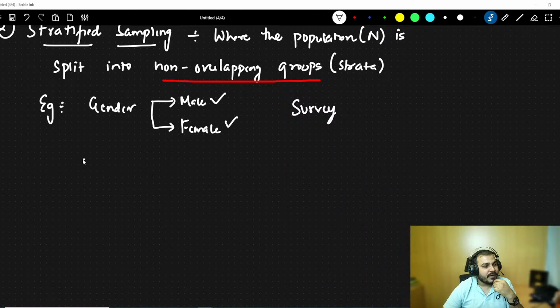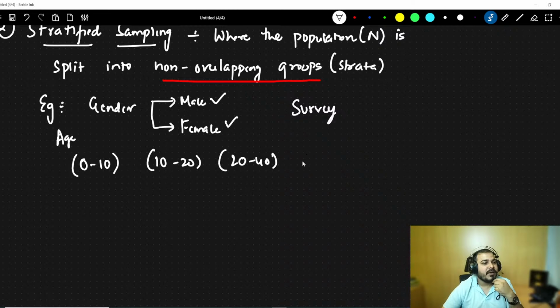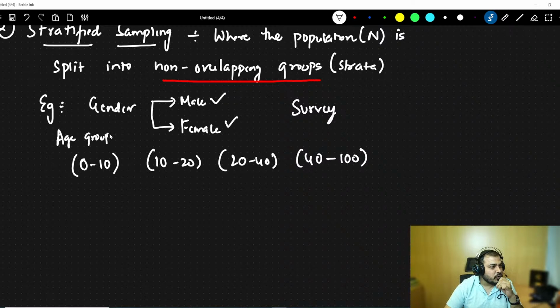Suppose I want a survey to be done on kids and others of different ages. I will make this kind of layering based on age. Probably 10 to 20 will be one age group, 20 to 40 will be another age group, and 40 to 100 will be another age group. So based on different age groups, I can also do sampling. Understand this terminology is very important: non-overlapping. It should not overlap. Over here there is no chance of overlapping. Here there is no chance of overlapping.